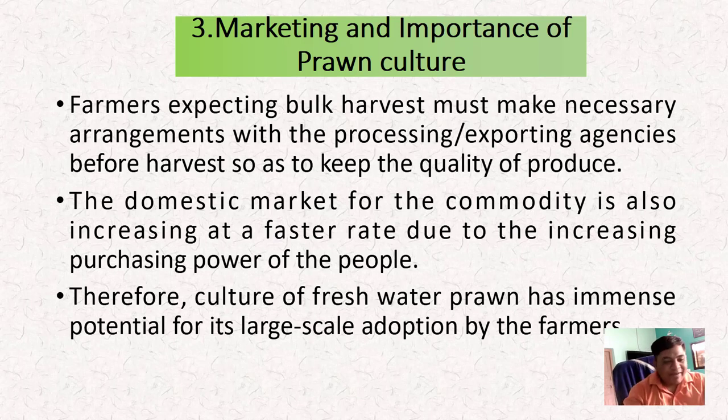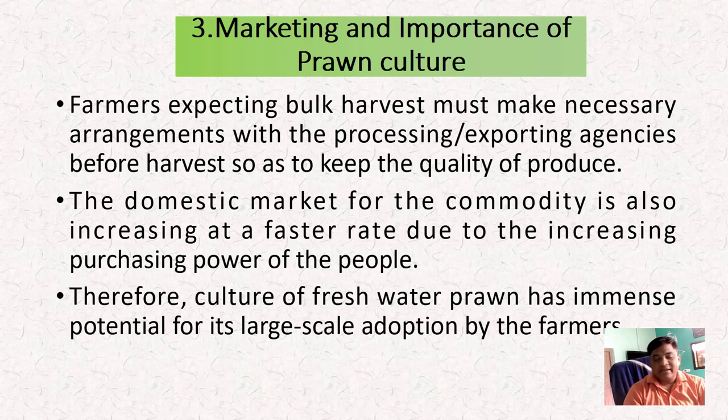So if we think that we have to culture prawn, at that time we have to check whether the processing or exporting agencies are nearby or not, and transportation is also important. So that is a very important aspect. And the domestic market for the commodity is also increasing at a faster rate due to the increasing purchasing power of the people. Nowadays the demand has increased, and freshwater prawns are in very high demand. So we can also sell these in the local market.